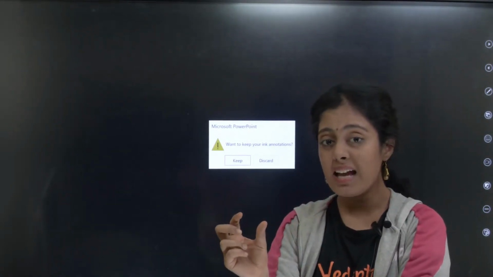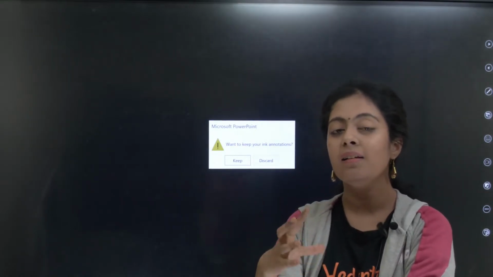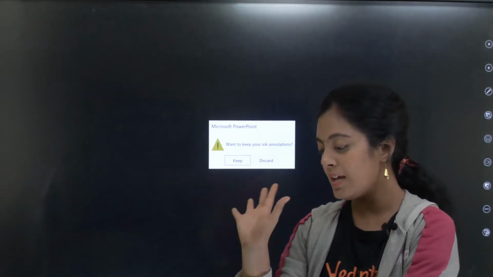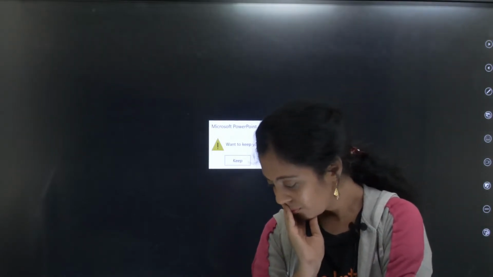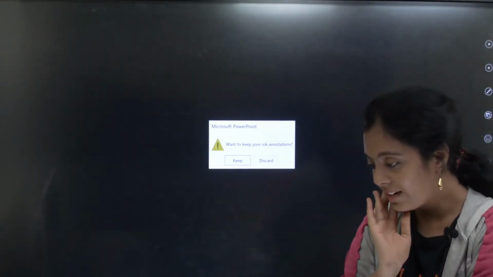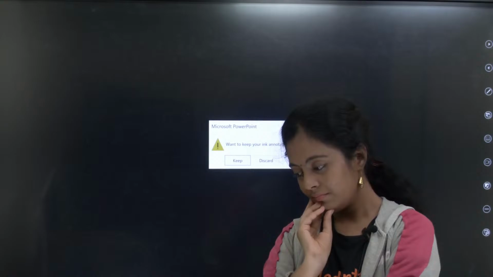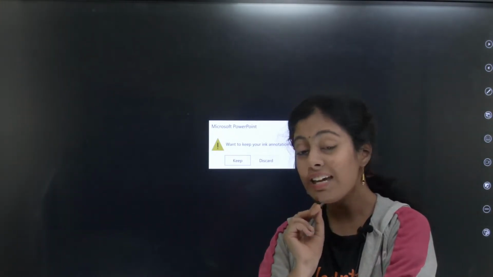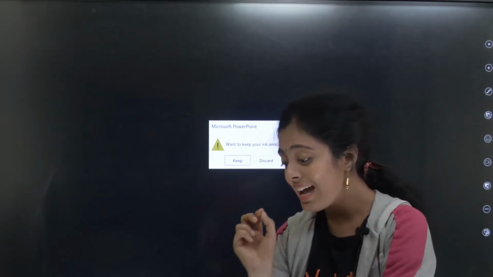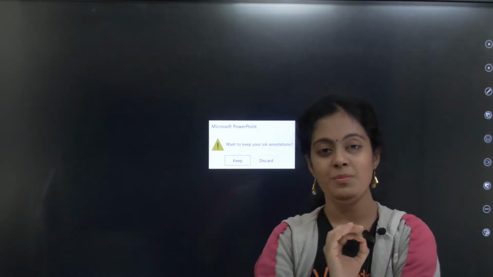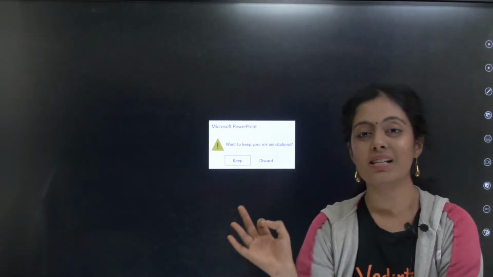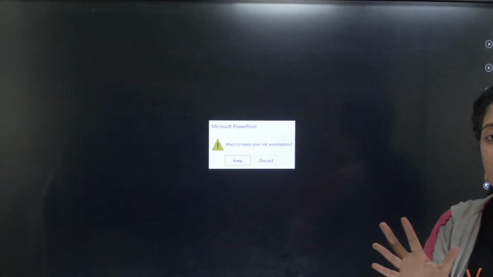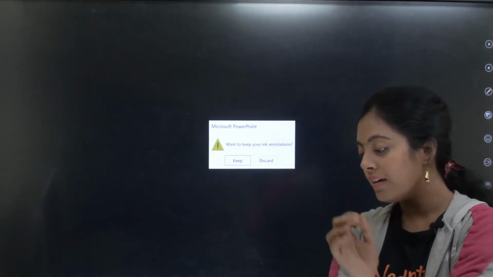What is the enzyme that is absent in phenylketonuria? Phenylketonuria la absent irukka enzyme edu? Can anyone tell me? Phenylalanine hydroxylase. Superb. Phenylalanine hydroxylase is the name of the enzyme that is absent in patients with phenylketonuria.